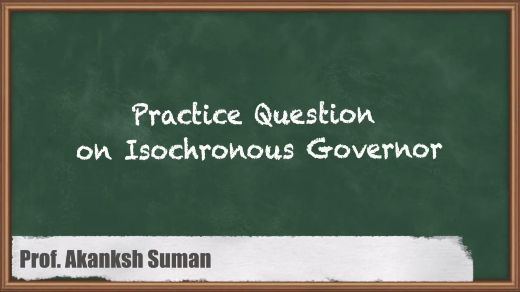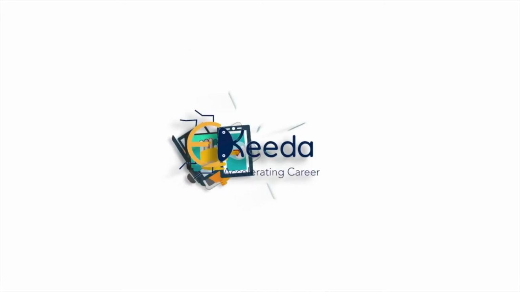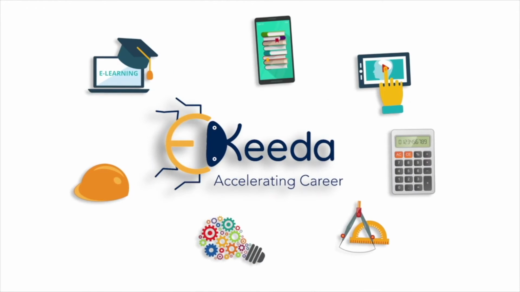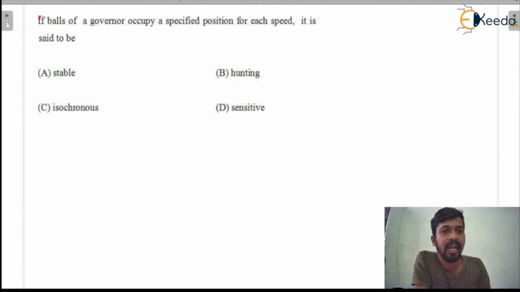Now we are going to solve the questions based on the isochronous governor. In the question it is written that if the balls of the governor occupy the specified position for each speed, it is said to be what? Stable, hunting, isochronous and sensitive.